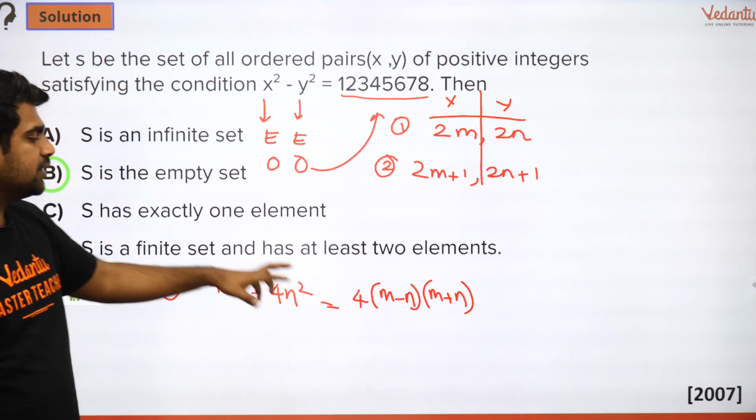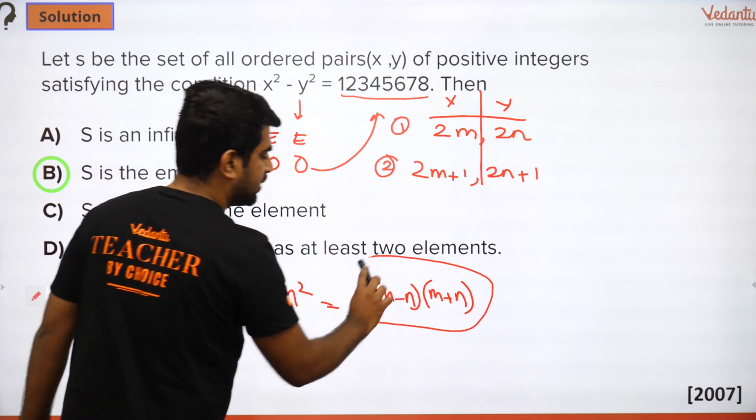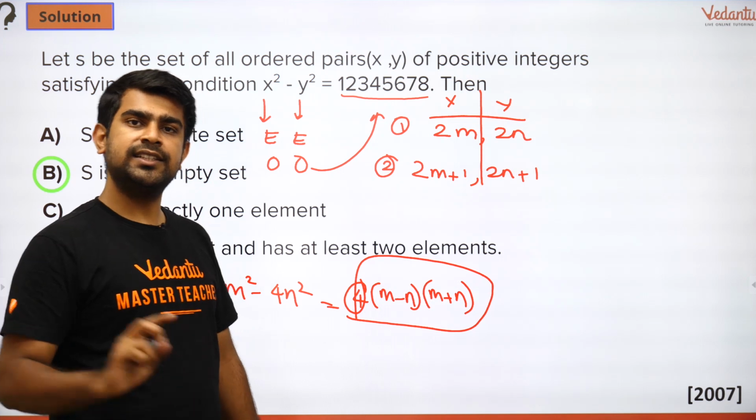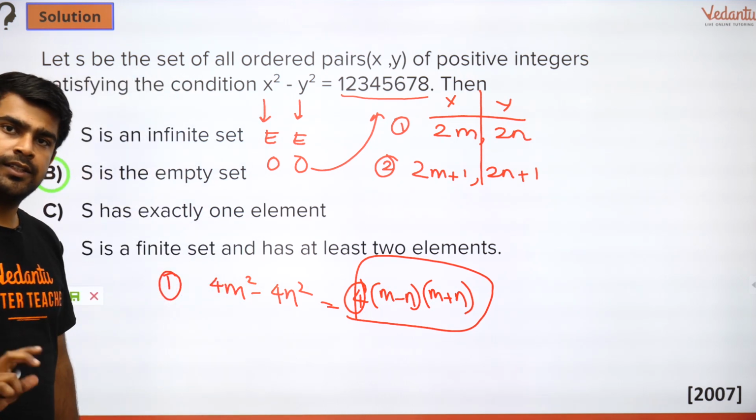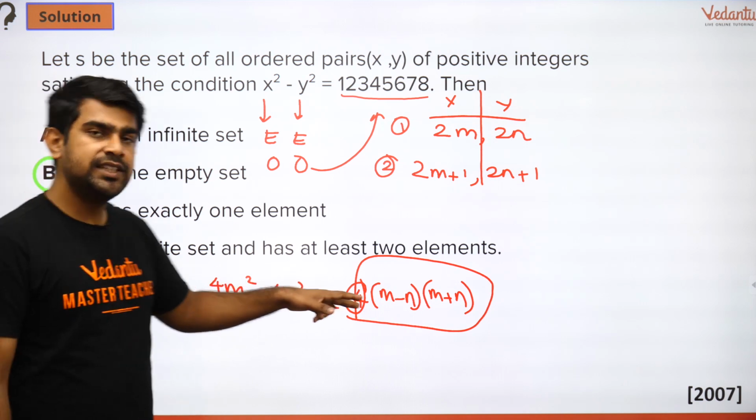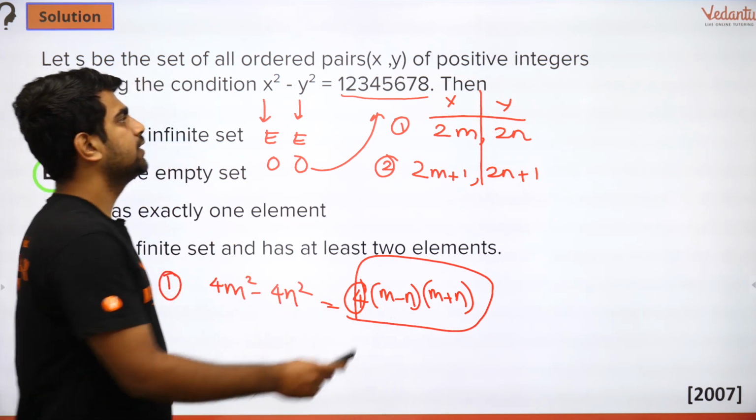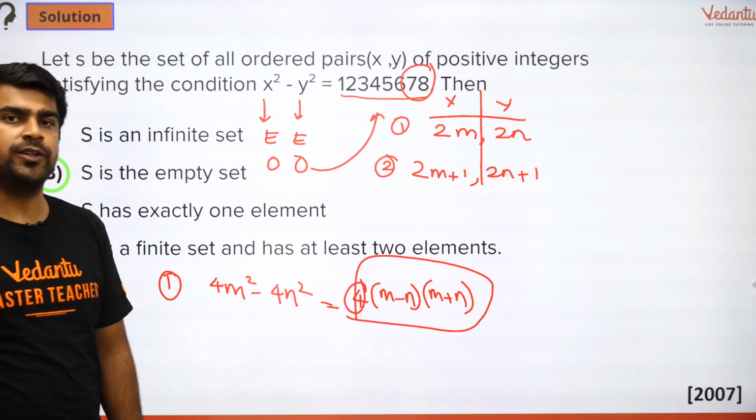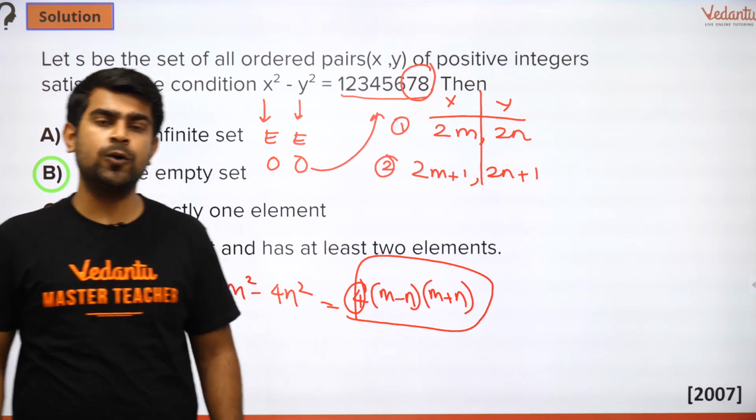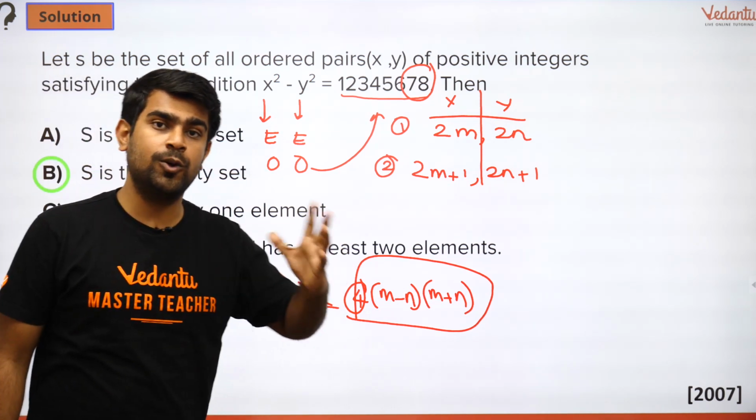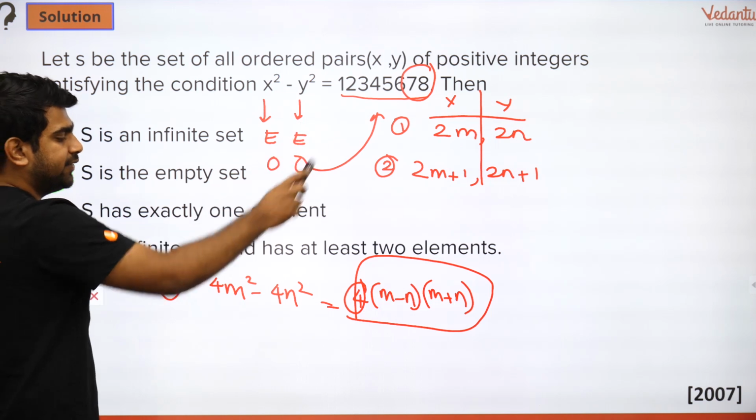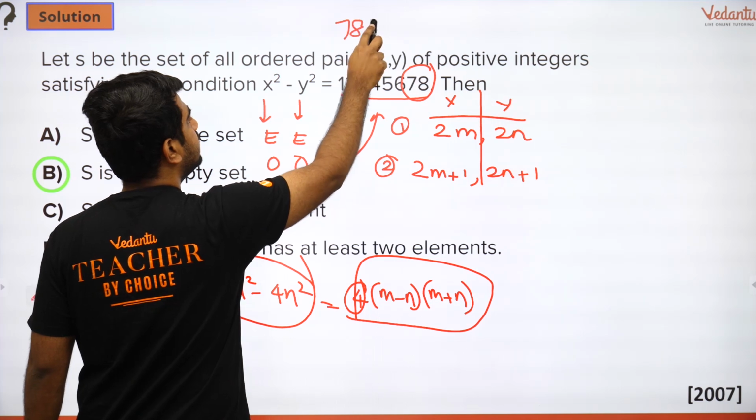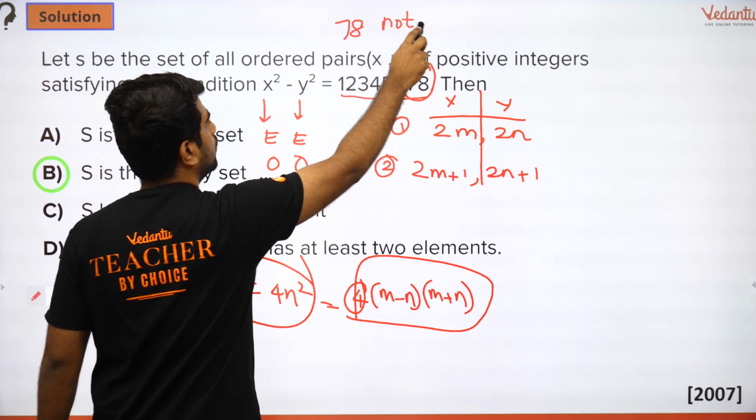Now guys, think about it. If it is 4 times of m minus n into m plus n, it should be divisible by 4, isn't it? Are you all able to get that? Clear? Brilliant. Now if it is divisible by 4, this should also be divisible by 4, because that is a check for divisibility by 4. What is the check for divisibility by 4? The last 2 digits must be divisible by 4. I know if they are even and even, surely they should be divisible by 4. But what is happening here? 78 is not divisible by 4.